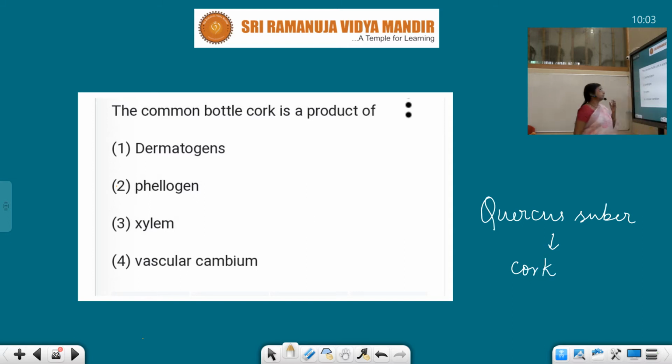So the question is, the common bottle cork is a product of which part? It is a product of phellogen. Phellogen is cork cambium, formed at the time of secondary growth. Two types of cambium are formed: vascular cambium and cork cambium. Cork cambium divides periclinally, forming phellem outside and phelloderm inside, and the phellem part is called bottle cork. So the answer here is 2.